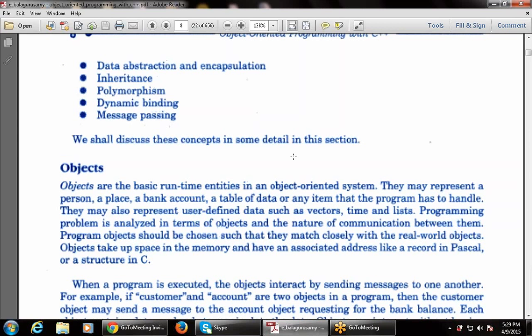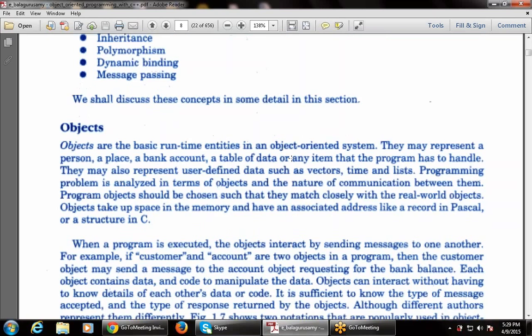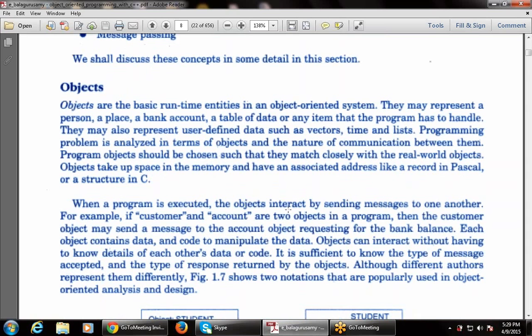As in the last topic we also discussed, objects take space in the memory, and the object members, data and functions, also take space in the memory. When the program is executed, the objects interact.